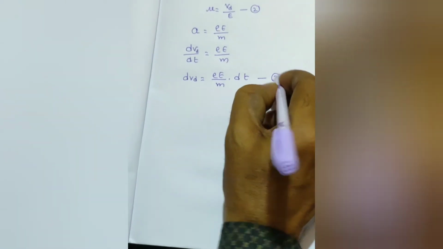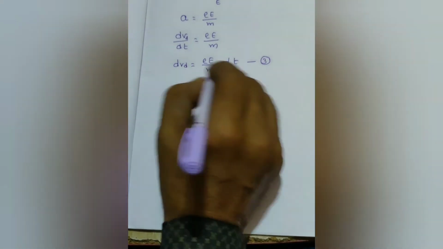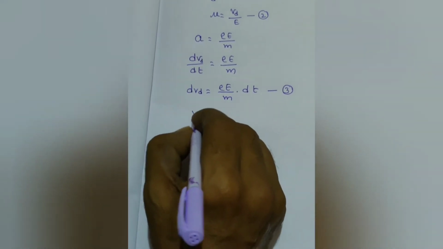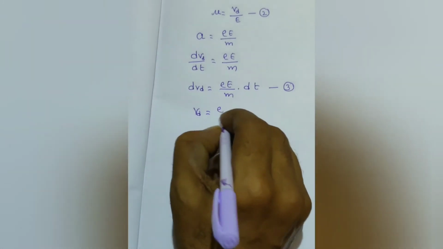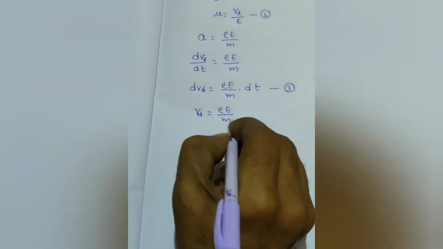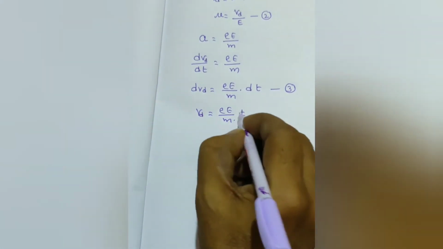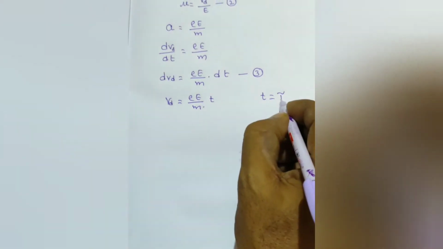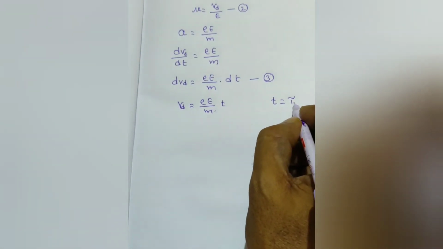This is equation 3. On both sides of equation 3 we apply integration. Therefore, Vd equals E by m into t. Here t is equal to tau. What is tau? Mean collision time.